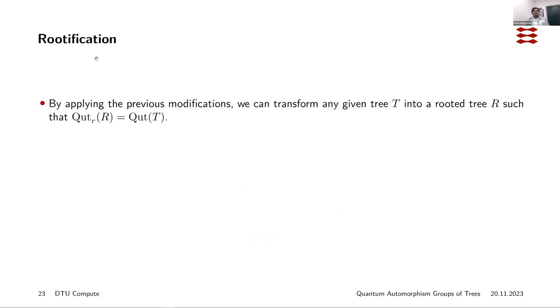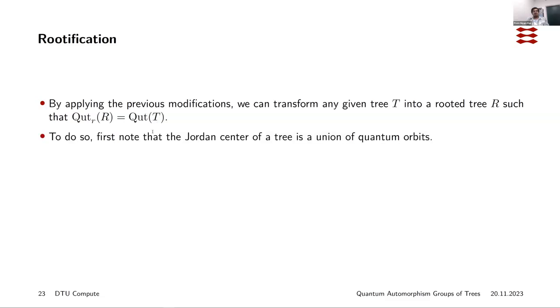Right. So now we will define what we call the rootification process. By applying the previous modifications, we can transform any given tree T into a rooted tree R, such that the quantum automorphism group of the rooted tree is the same as the quantum automorphism group of the tree. Before we look at how exactly we do this, first we should note that the center of a tree is a union of quantum orbits.